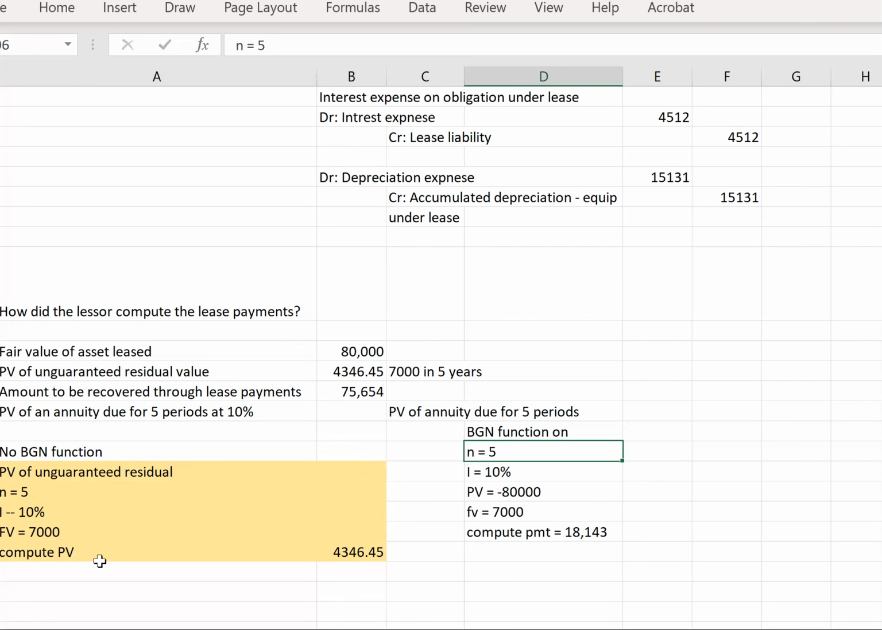To figure out our lease payments, it's a 5-year lease. The interest rate is 10%. The present value of the leased asset is negative $80,000, an outflow. And the future value needs to be 7,000 as our input. So compute payment, and we get 18,143, which are the exact lease payments that we've agreed to. This proves that the lessor will earn a return of 10%.